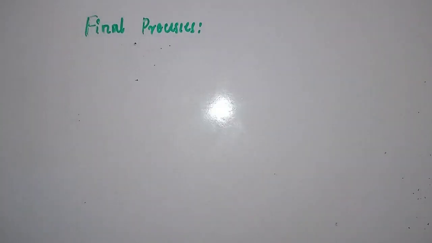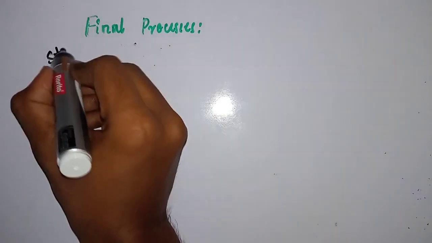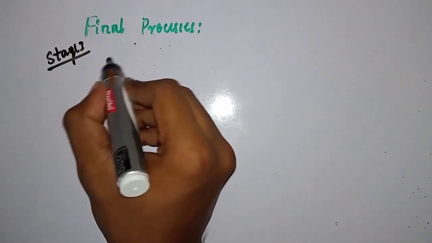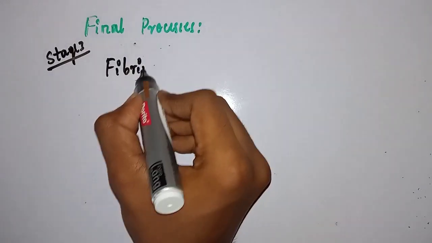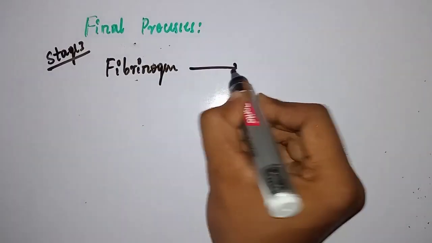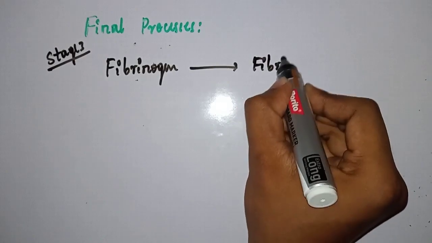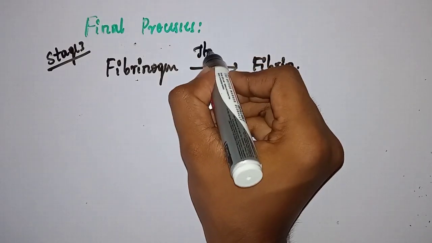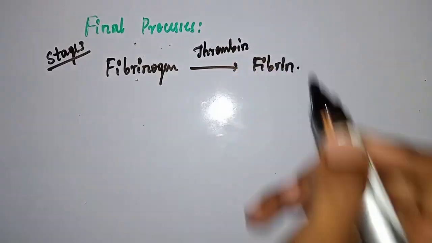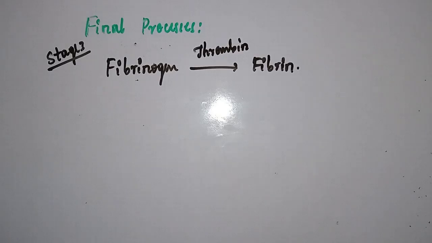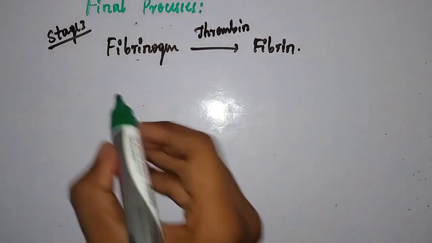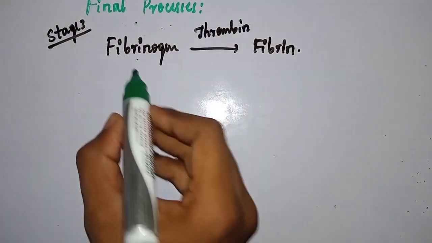Now I will discuss the final processes that occur in the coagulation of blood. Stage 3, what is stage 3? Formation of fibrin. So, fibrinogen is converted to fibrin, right? Which thing converts fibrinogen to fibrin? Thrombin. As I said previously, thrombin is the proteolytic enzyme that will cleave this fibrinogen.